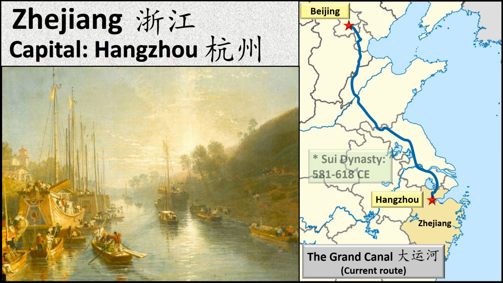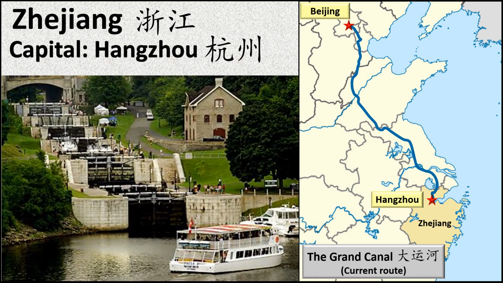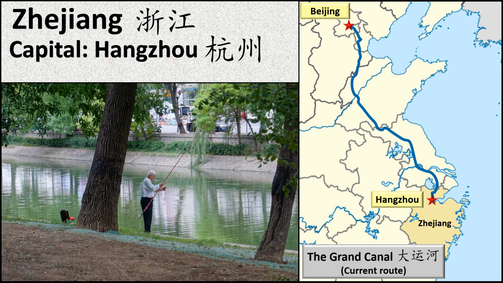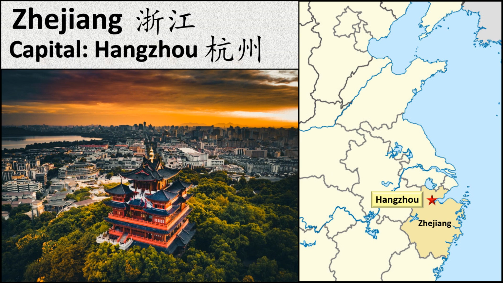Later improvements, including installation of pound locks, made the canal more efficient. Although the northernmost segment, near Beijing, has fallen into disuse, the canal is still a major commercial artery carrying heavy goods such as bricks, gravel, and coal between Hangzhou and Shandong province. Remember Hangzhou as the remarkable city that is the capital of Zhejiang province.